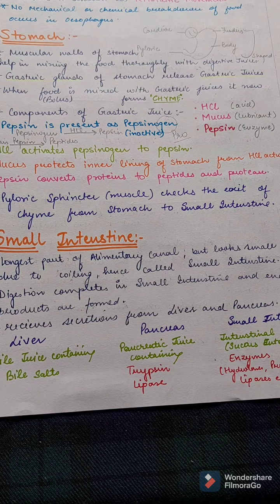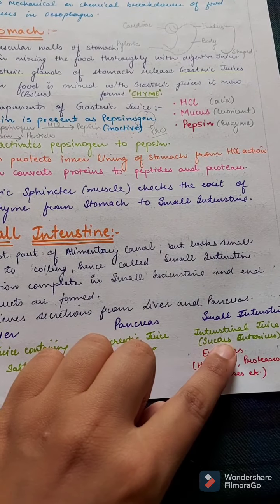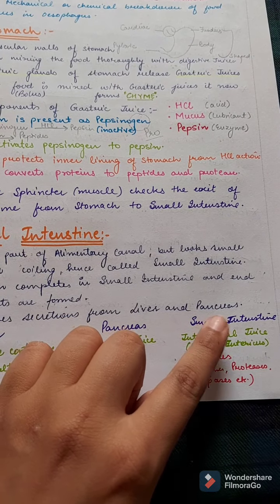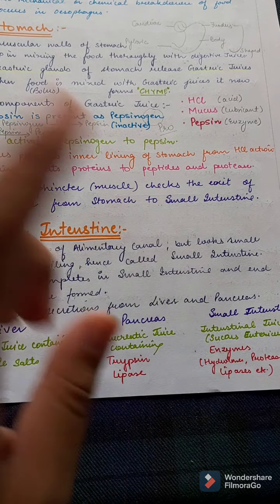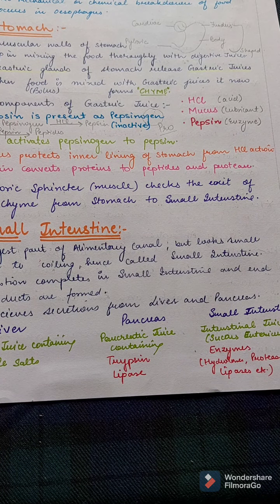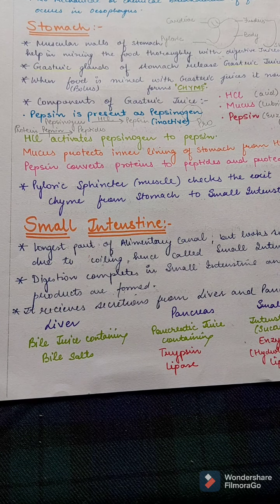It receives 3 secretions: from the liver, the pancreas, and the secretion of the small intestine itself. The liver and pancreas are the accessory organs. No digestion takes place here. The food does not reach the liver or pancreas, but they contribute in the form of juices and enzymes for the process of digestion.